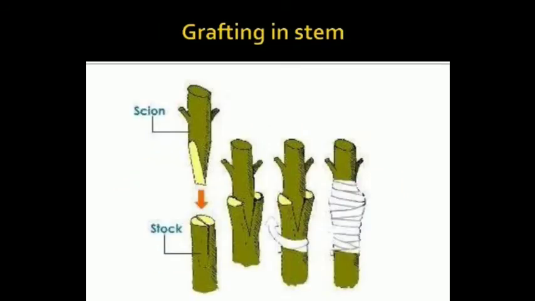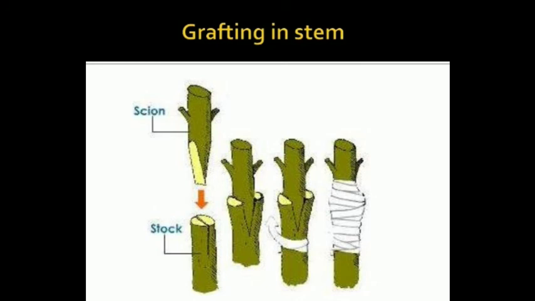And grafting, now see, grafting is a simple method, an artificial vegetative propagation, in which two different types of plants are taken, meaning different quality. The lower part you are seeing is of a disease resistant plant but with poor production, and that is termed as stock.